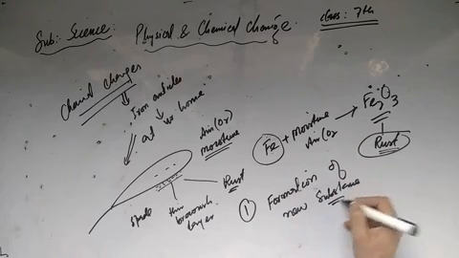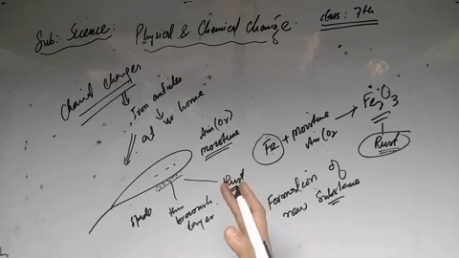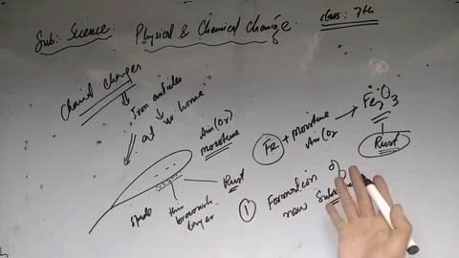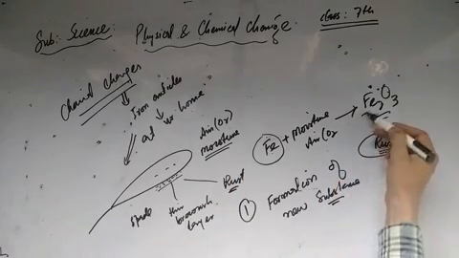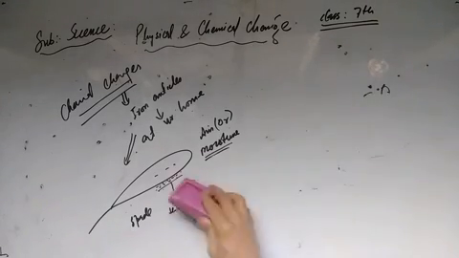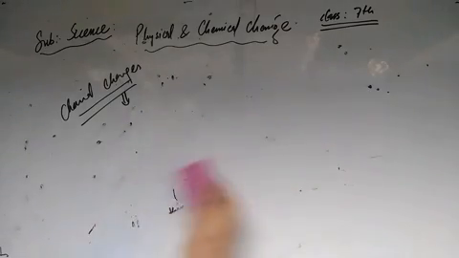In case of physical change, there was no formation of any new substance, but in case of chemical change, there is the formation of a new substance. Let me show you one more activity to make clear what chemical changes actually are.